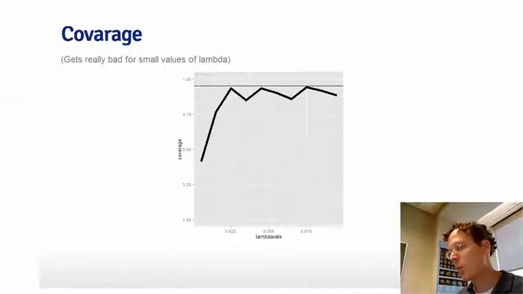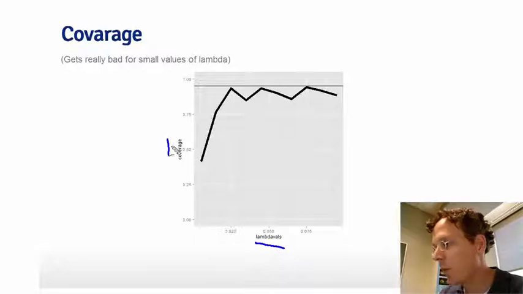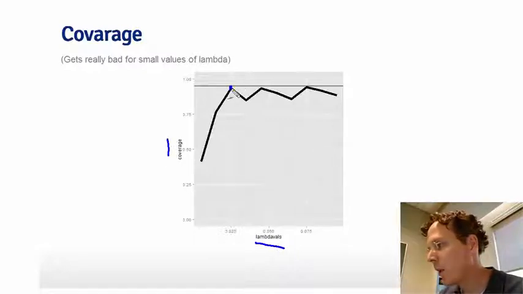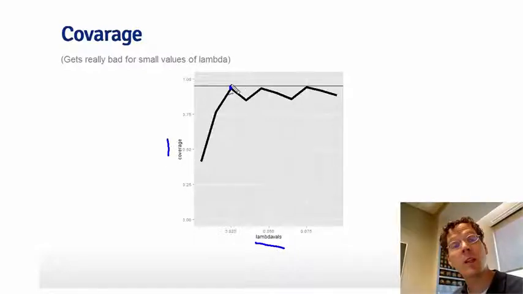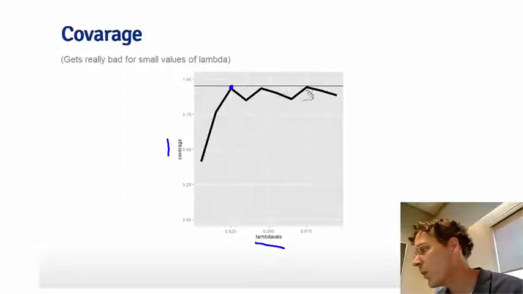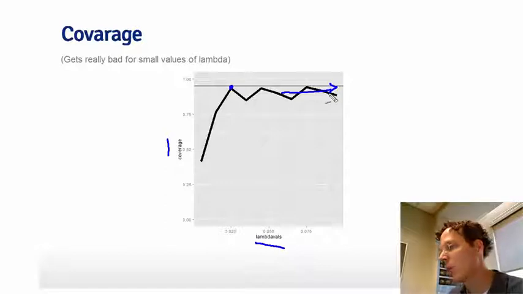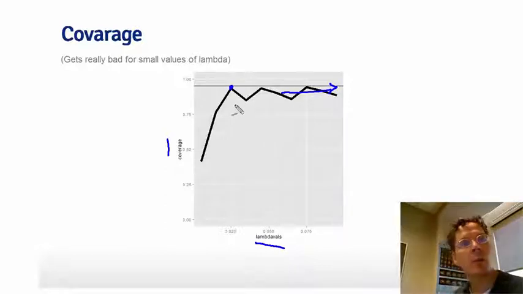So here's the plot of our lambda values by the coverage. Every point in this plot is an instance where we simulated and repeatedly generated Poisson confidence intervals and took the percentage of time that those intervals contained the true lambda value used for the simulation. We can see as the lambda values get larger, the coverage gets closer to 95%. There is, of course, some Monte Carlo error because we didn't do an infinite number of simulations, only 1,000.